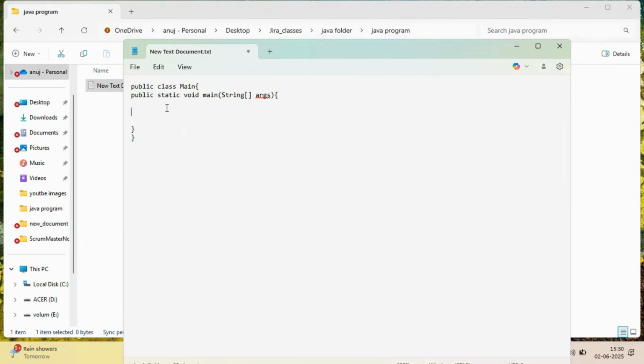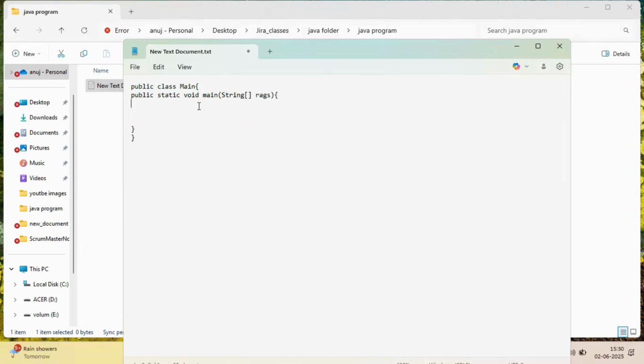The first time you write the code, you will type and run, and you will see that your program is not running. You will see what happened, why I have written the same. Then you will notice the class name Main is small from your side, or the String S is small from your side. Or args, like here I made a spelling mistake, args. In this way, mistakes are mostly made in the beginning.